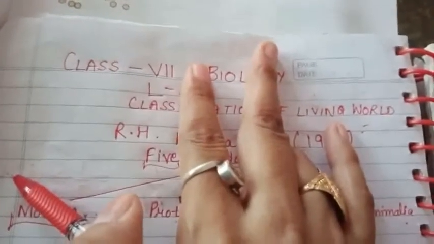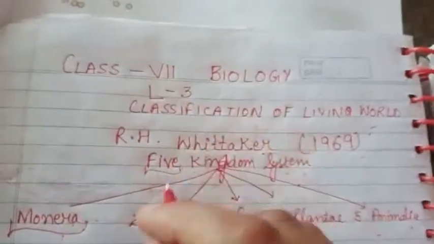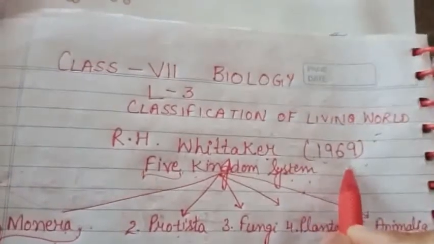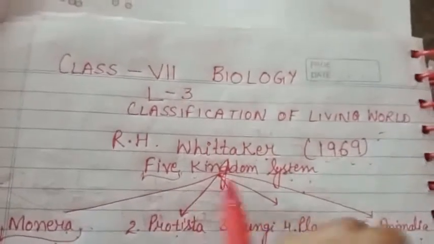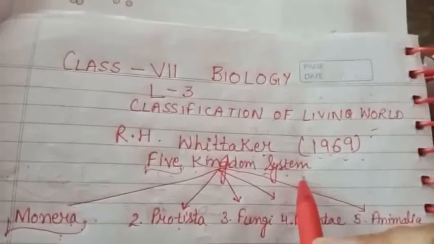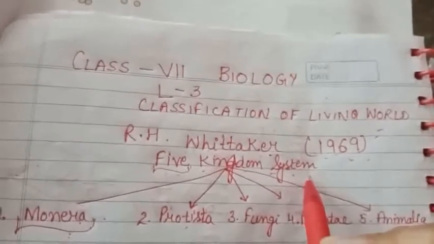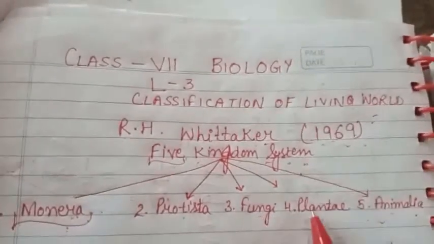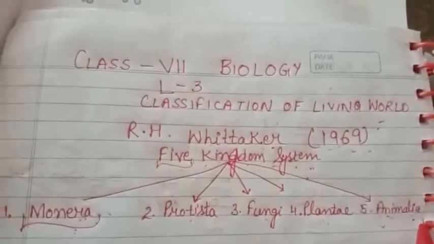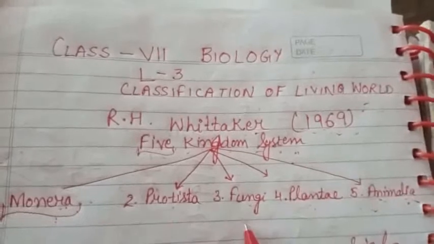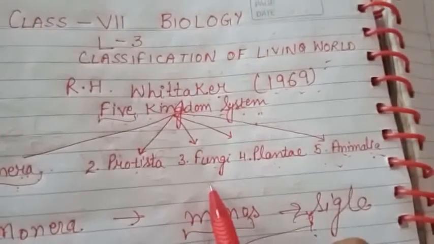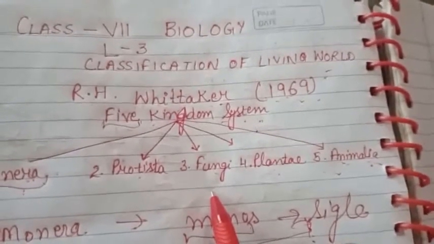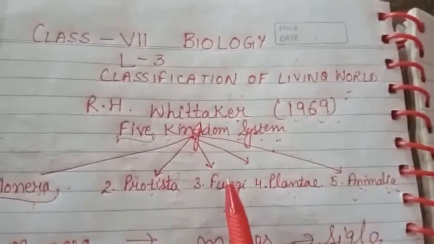But due to the failure of that system, due to some drawbacks, a new biologist, R.H. Whittaker, in 1969 came forward with a new idea of the five kingdom system. He divided the whole living world into five kingdoms: Monera, Protista, Fungi, Plantae and Animalia. The classification was done on the basis of some characteristics which were considered before the division.